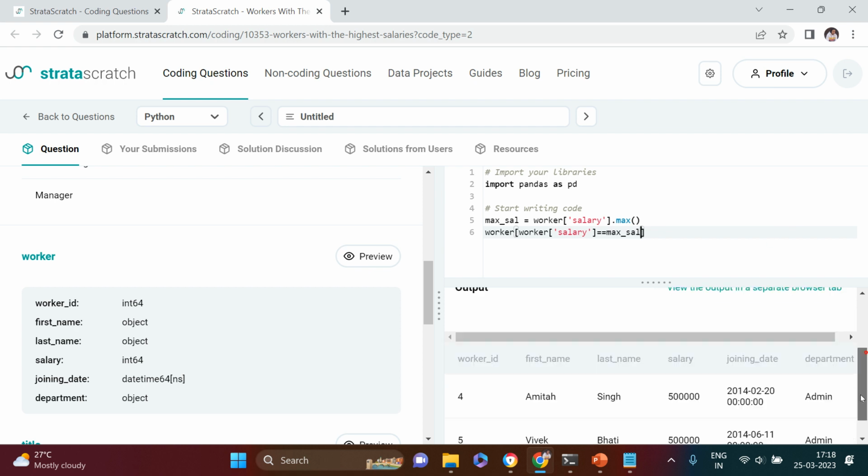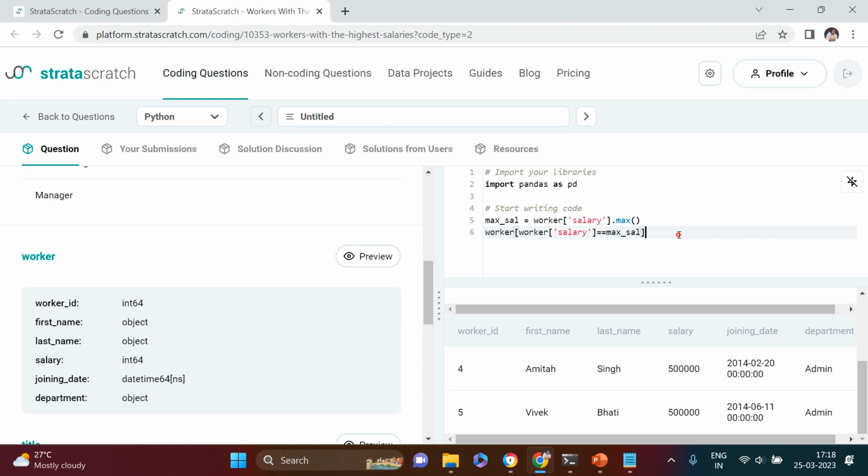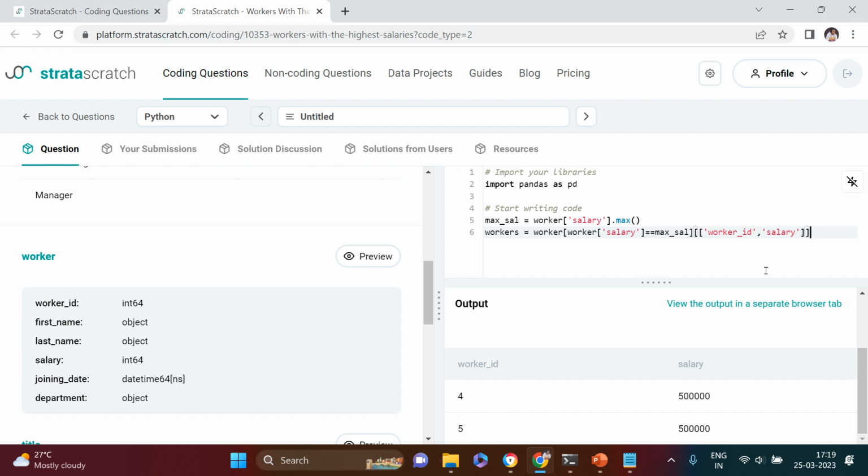It should work. Here is what we got. Now what are the columns that I need? Worker ID, and the next thing which I need is salary. Worker ID is primarily what I needed, otherwise that's just fine. We got worker ID, and let me store it in workers, another data frame. So here is what I got.